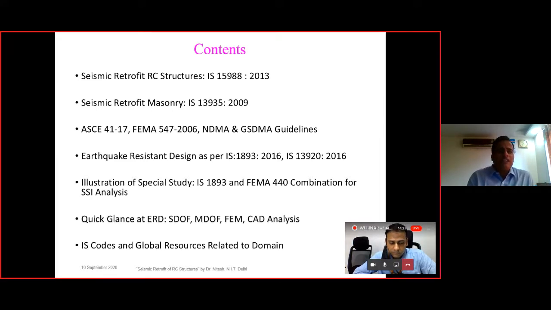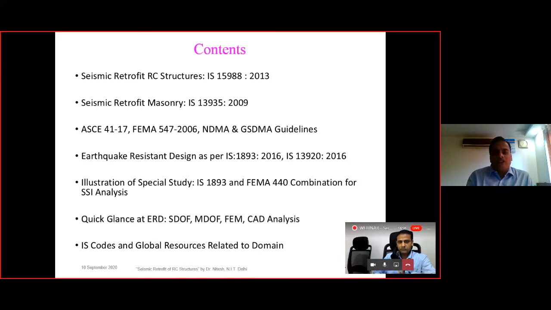So these are the contents of this particular presentation. IS 15988, as I've already said, is for the seismic retrofit of RC structures, and IS 13935 is for the seismic retrofit of masonry structures. Then we have some international guidelines and codes, and the national guidelines, that is the NDMA and the GSDMA guidelines. We have some IS codes related to earthquakes, that is IS 1893 and IS 13920.